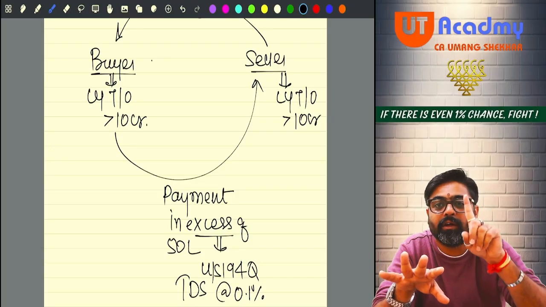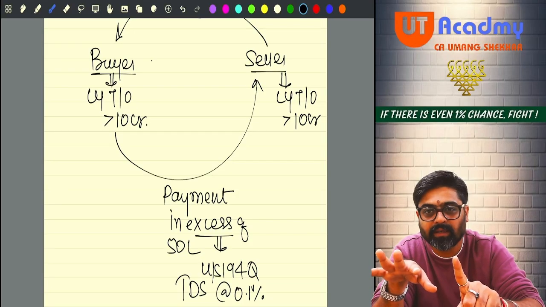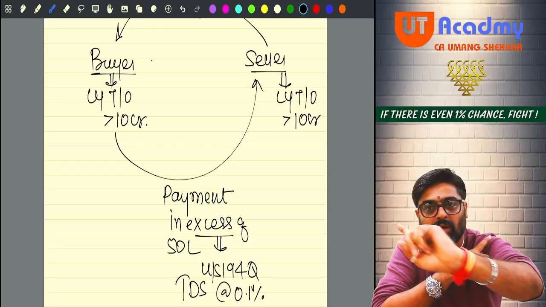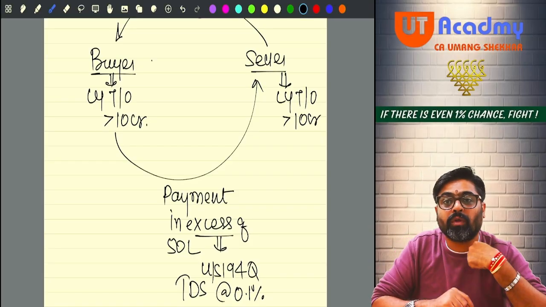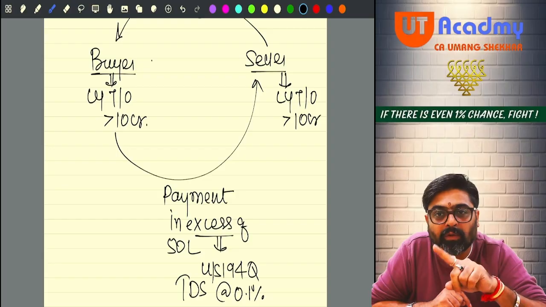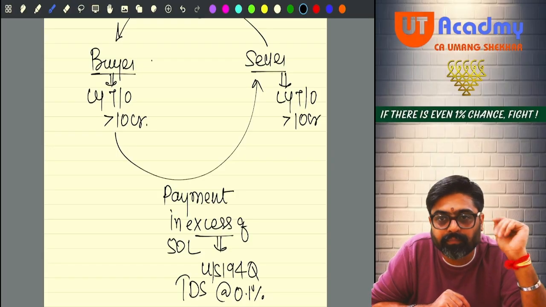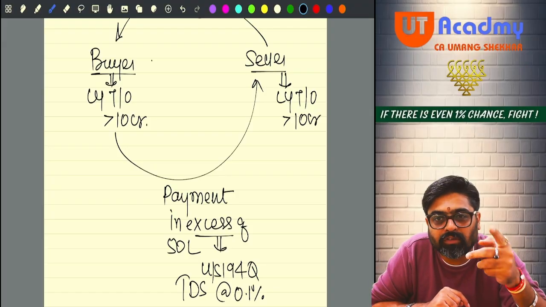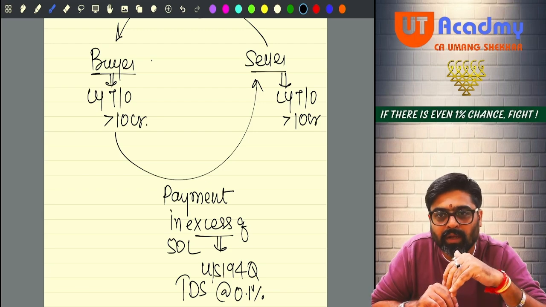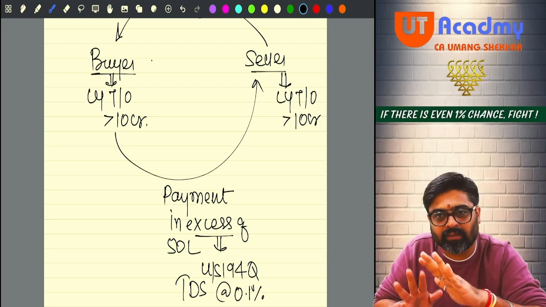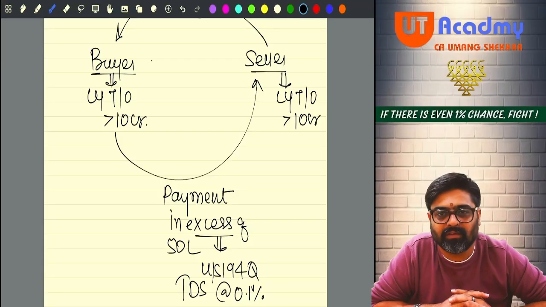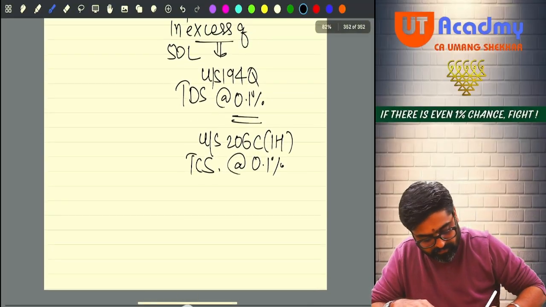So, 206C 1H. You are a seller. Hello, you are a seller. You are not going to apply this if 194Q is applicable on me. Then 206C 1H is not applicable for you. Hello, sir. Which section comes first? 206C 1H will come first or 194Q will come first? 194Q. And if the buyer is already deducting TDS under 194Q, then the seller is not required to collect this TCS. Hello, sir. So pay attention.